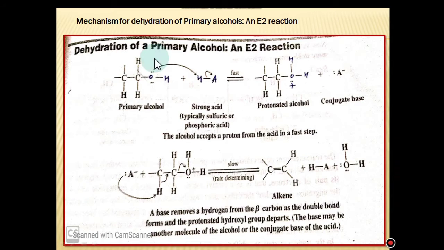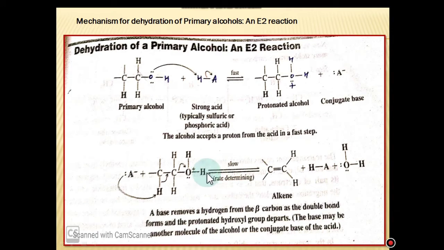Like this, see here, it is a primary alcohol. The first step is common, like the E1 mechanism, the protonation of this alcoholic group. Now the next step, the removal of this hydroxyl group, because it becomes a good leaving group. The electrons transfer towards oxygen, this carbon acquires a positive charge, and this hydrogen is removed, leaving its electron pair in the presence of the Lewis base. It is the rate determining step.